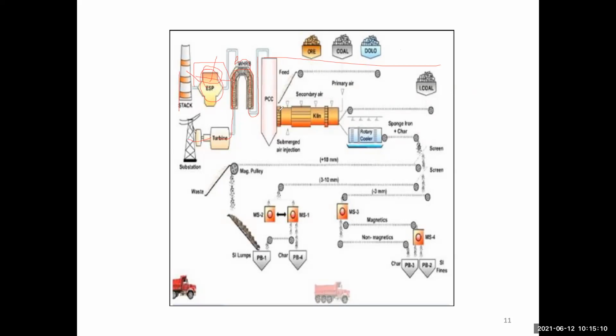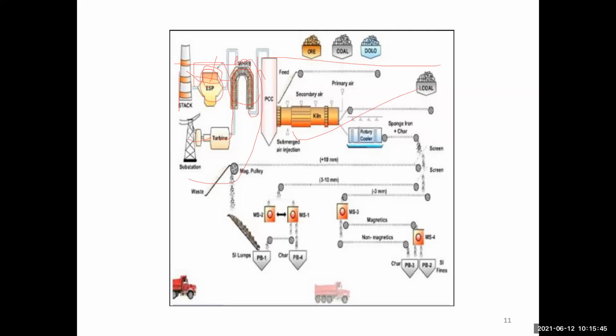The fly ash material comes from the steel plant, from Tata Steel and Aloinic. The ESP generates the fly ash from the ash of the coal. Then it runs the boiler, then the turbine, then generates electricity. This is the part of the power plant, then it runs the steel plant.